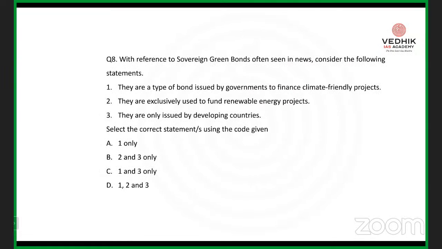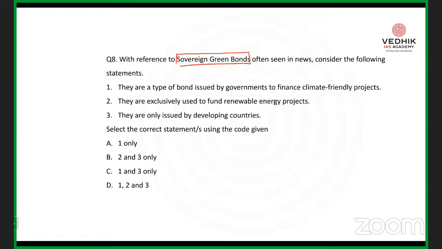The next important concept: I hope you have already gone through Adul sir's class and he has already discussed the concept of sovereign green bonds. Again, in this question, when you go through the first, second and third statements and the options, this is very simple to answer, even if you don't know exactly what sovereign green bonds mean.